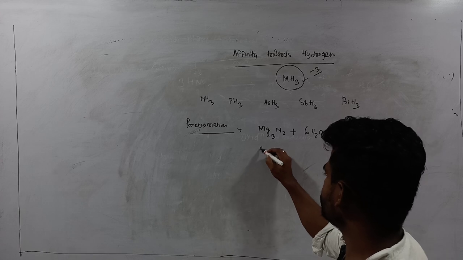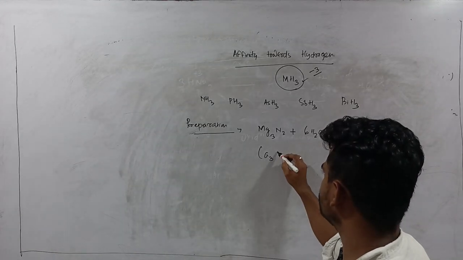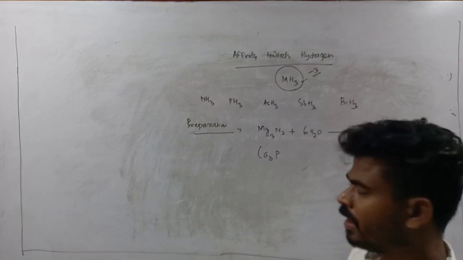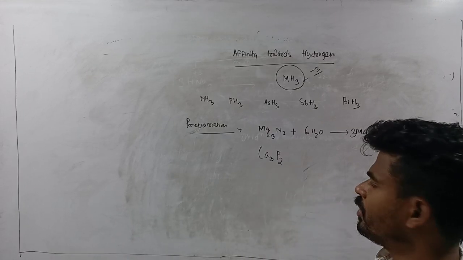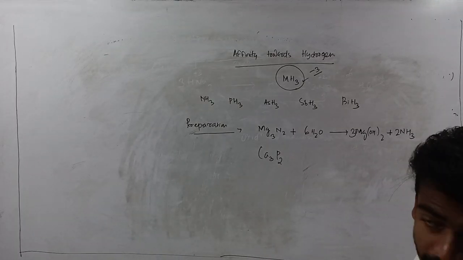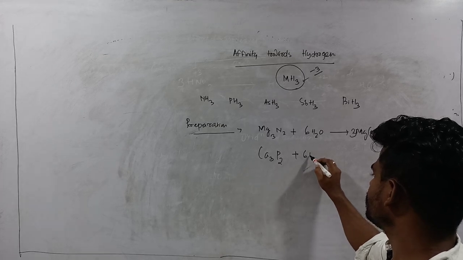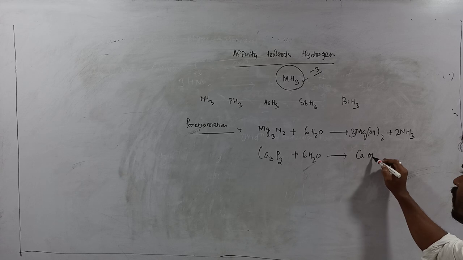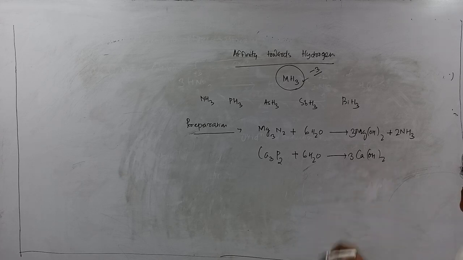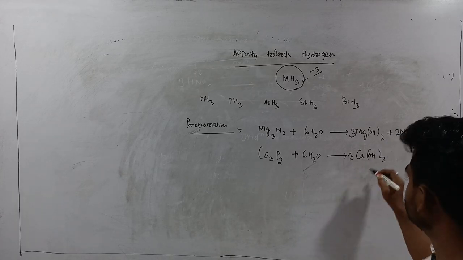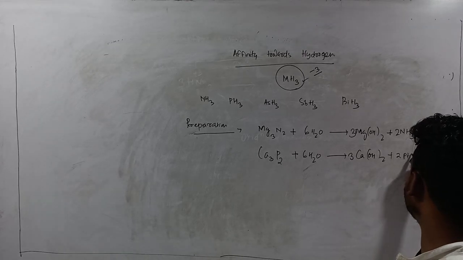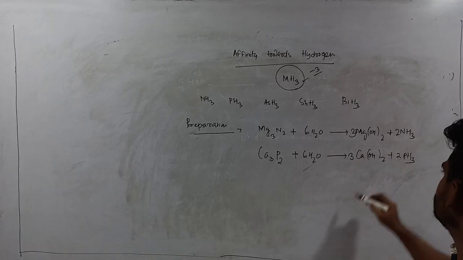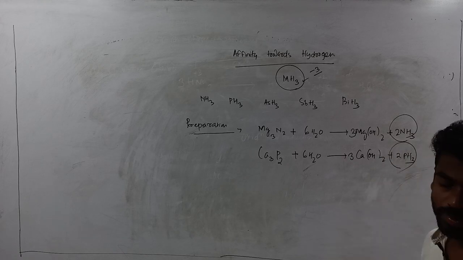Next, if I consider calcium phosphide, Ca3P2, plus 6H2O, giving you 3Ca(OH)2 plus 2PH3. Okay, so these are the hydrides formed over here.